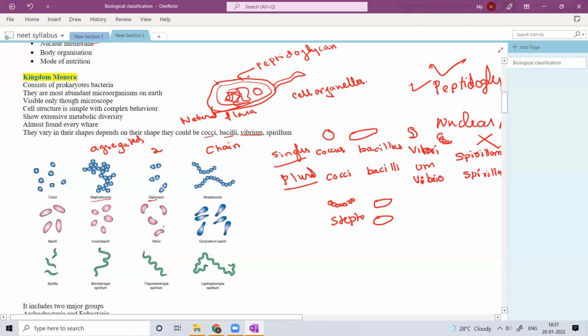And Vibrio is comma shape. Okay, so these are corniform bacilli between comma shape and bacilli. So spirilla, coming to the spirilla, the spring type of shape you can find. Okay, these are the variants. Okay, what is next?